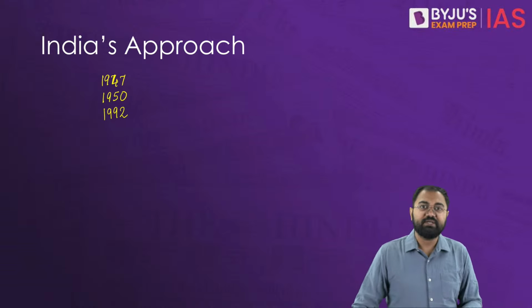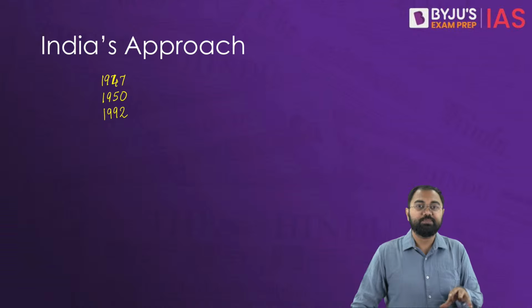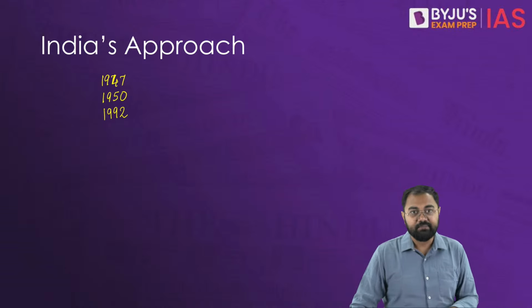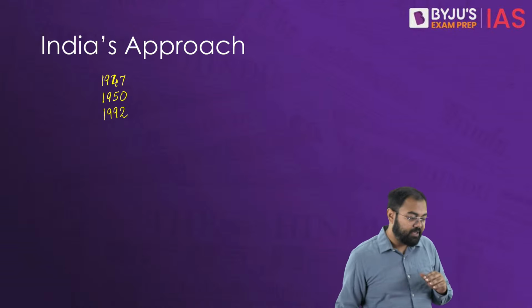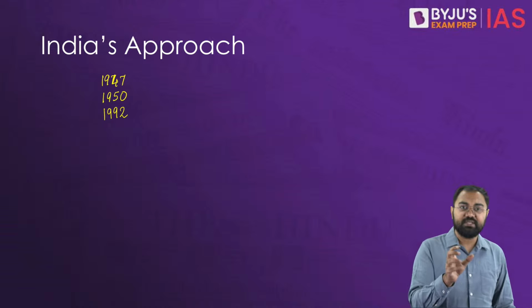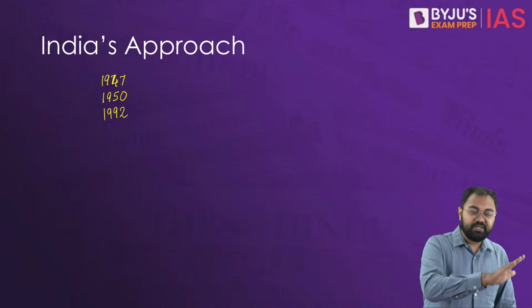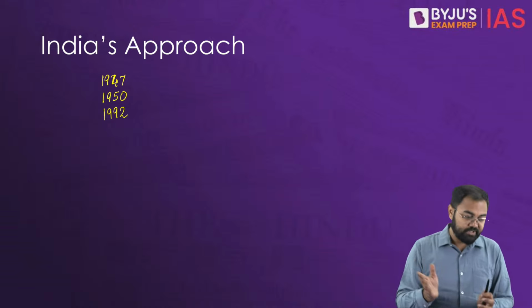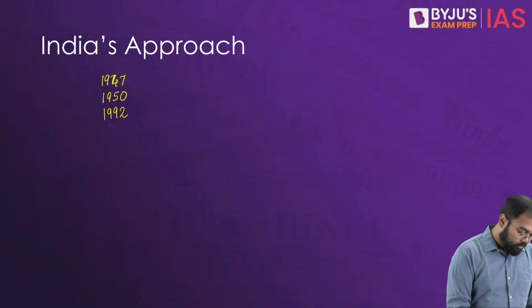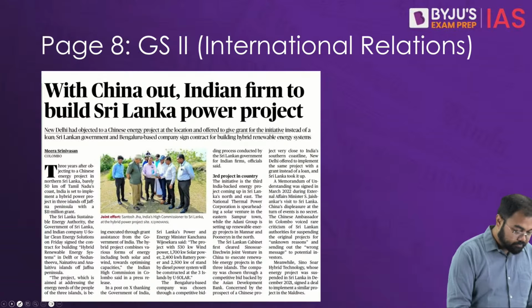We also saw that India has been supporting the resolutions at the UN that align with the principles and interests of India. That's why you cannot really say that India has been tilting to one side or the other; it has been trying to maintain a balance between both sides.